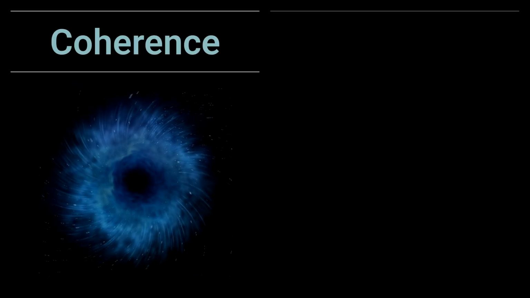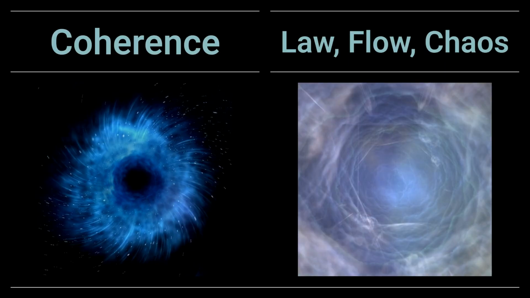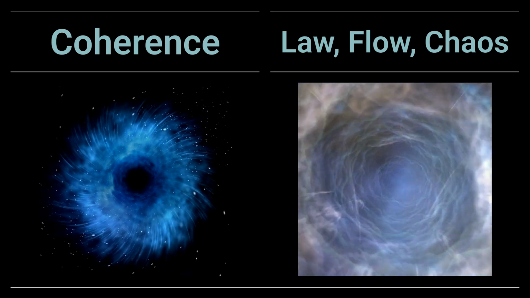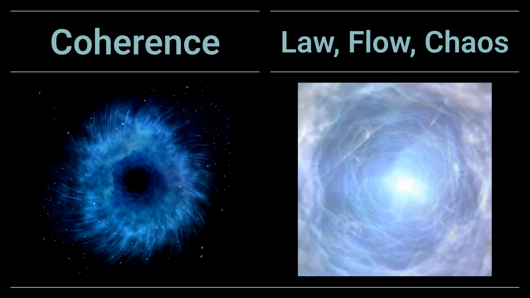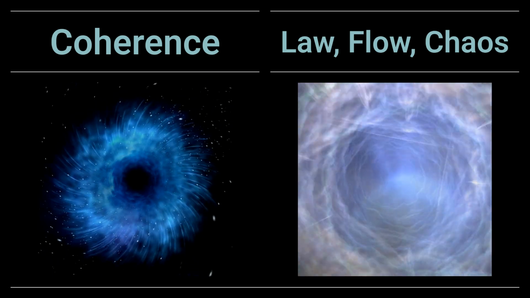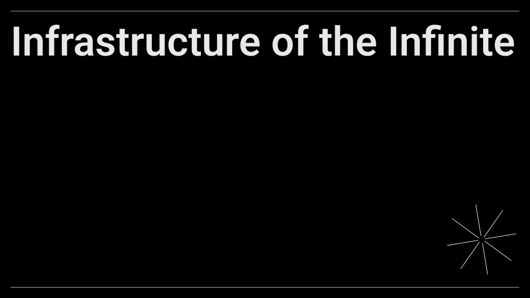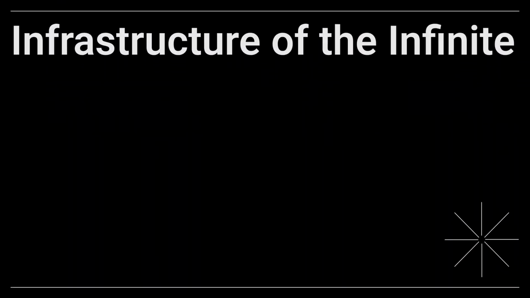In summary, the architecture of the divine reveals a critical difference in stability and sovereignty. You can't build a stable house on a one-dimensional line. You need the pillars of law, flow, chaos, and coherence. The Trinity is the only model that provides all four. It's time to stop arguing over ink and paper and start looking at the infrastructure of the infinite.